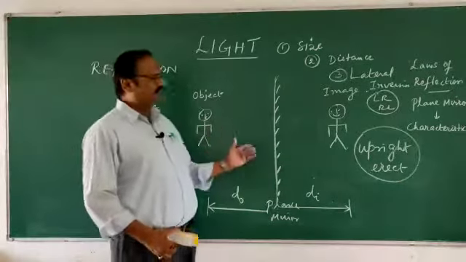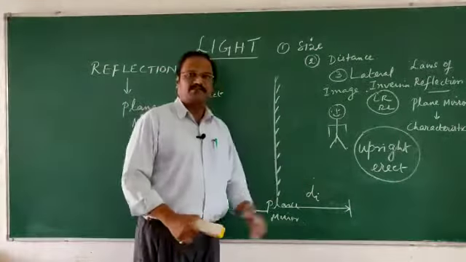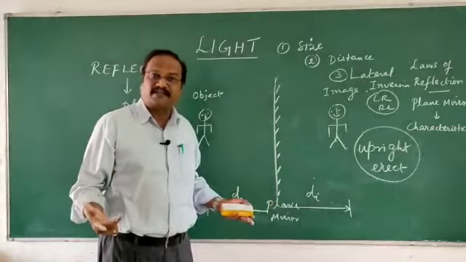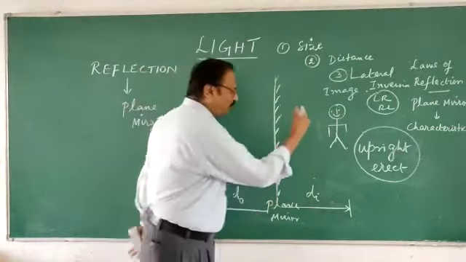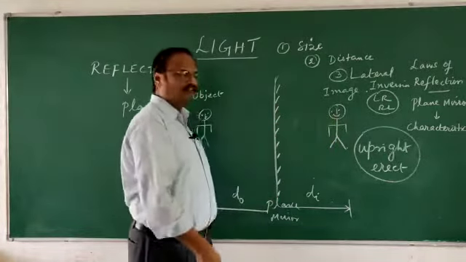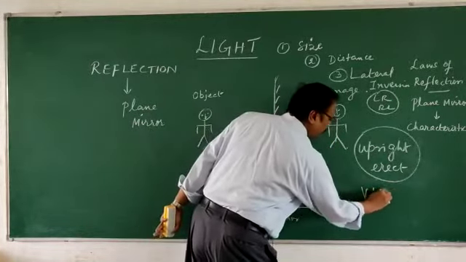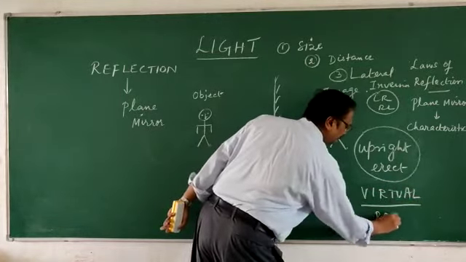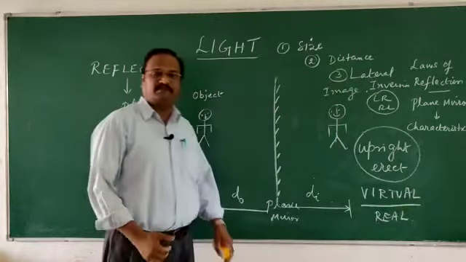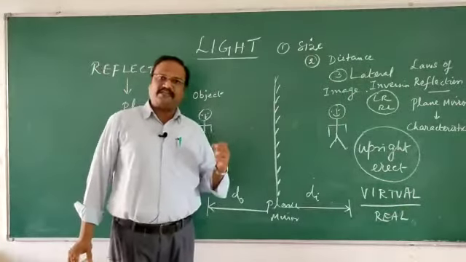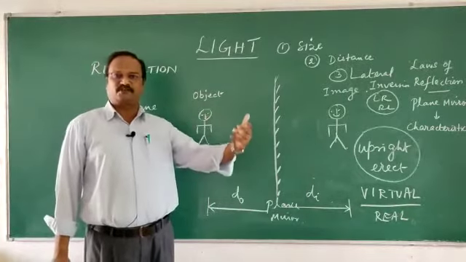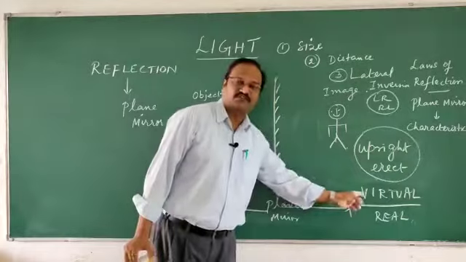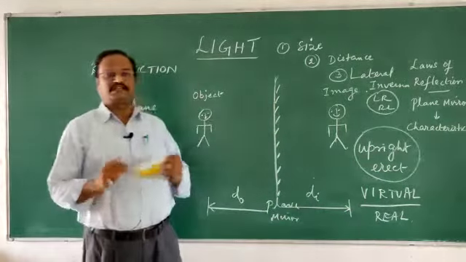Yes. And the last point: if I place a piece of paper behind the mirror, the image cannot be obtained. Such an image which cannot be obtained on a screen is called a virtual image. Right? We have two types of images: one is called a real image and another is called a virtual image. A real image can be obtained on the screen. You can see the image. But here you cannot obtain it on the screen, and that is called a virtual image.